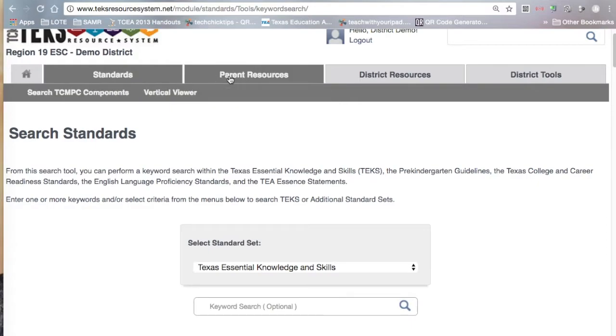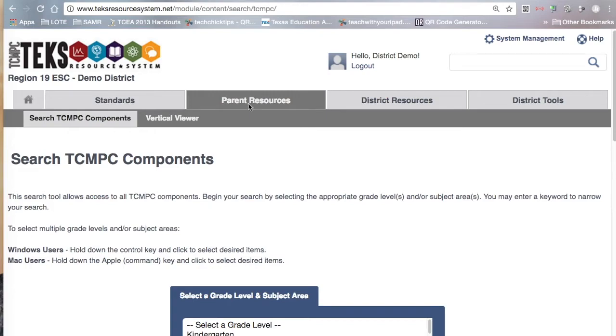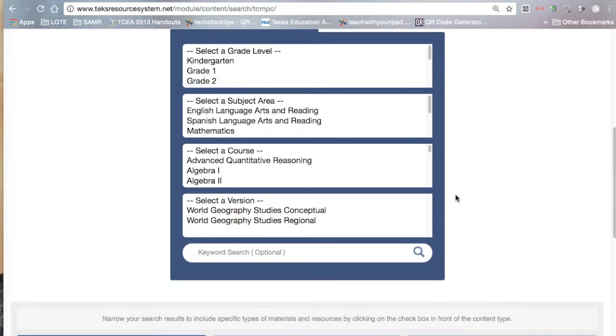So I'm going to go ahead and click on Parent Resources. That's my next tab over. So now that your district is able to access a TEKS resource system, your parents are also able to access some of those resources. What they cannot access is anything that has to do with assessments. So the performance assessments and the unit items, they're not going to be able to access them, but they'll be able to access your year at a glance, the instructional focus document, etc. So there's other documents that they will be able to access. So as a parent,